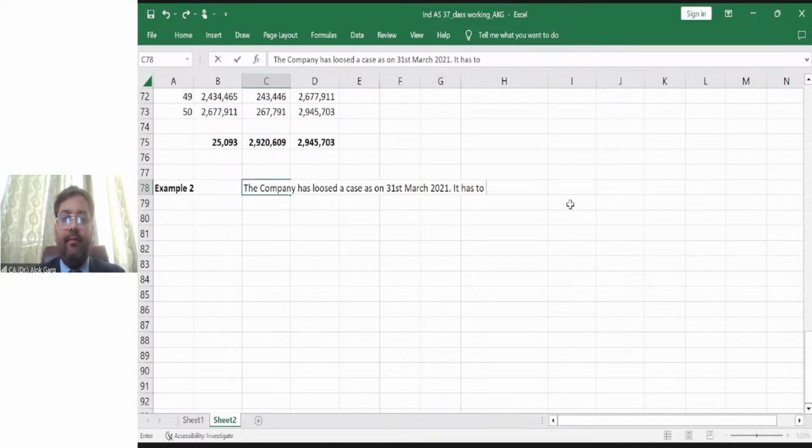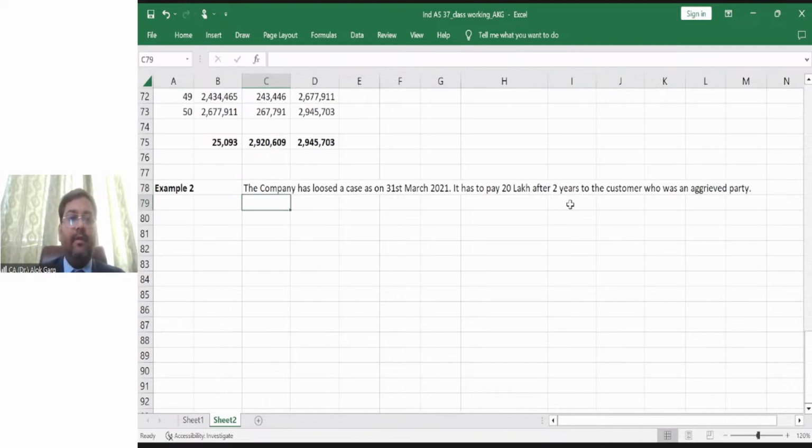It has to pay 20 lakh rupees after 2 years to the customer, who was the aggrieved party, right? Advise the creation of provision in the books of the company.